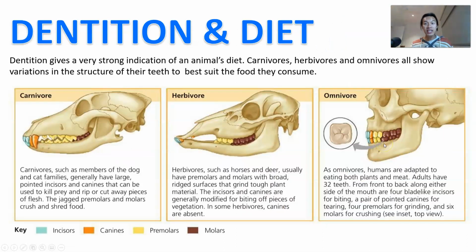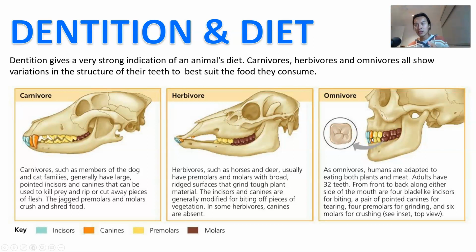Okay. It turns out dentition can be a very good indicator of diet. So you can tell what an animal eats based on its teeth structure and the ratio and the shape of the skull as well. Okay, so actually, humans, we're over here. We have molars, premolars, incisors, and canines.